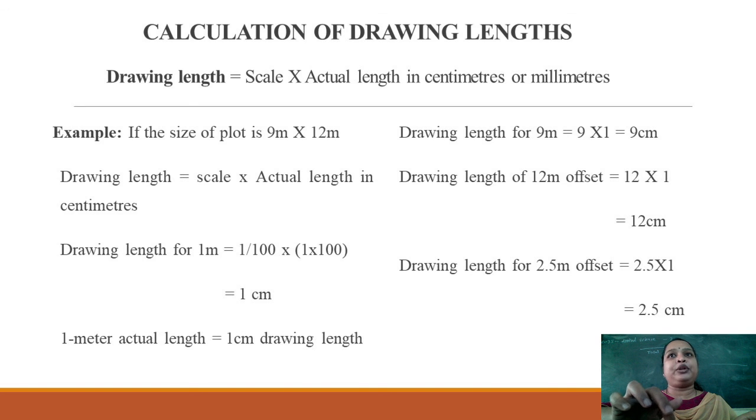So that is 9 into 1, that is 9 centimeter. And if your drawing length is 12 meter, then that is 12 into 1, that is 12 centimeter. If your drawing length is 2.5 meter, then 2.5 into 1, that is 1 centimeter equal to 2.5 centimeter. So like this you have to convert your drawing length.